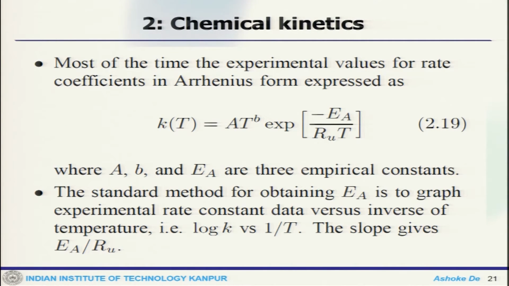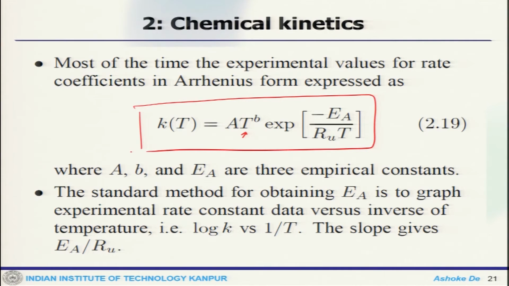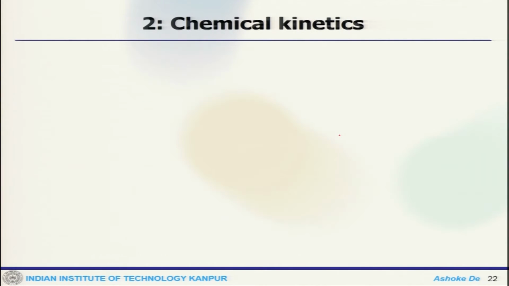Now, what happens most of the time is that these experimental values of the rate coefficients are expressed with another factor taken into consideration, which is the temperature exponent. So, k is represented completely with a pre-exponential factor, a temperature exponent and the activation energy component. These are for particular reactions. The standard method for finding this EA is the experimental rate constant data. When you plot it, the slope will give you this.